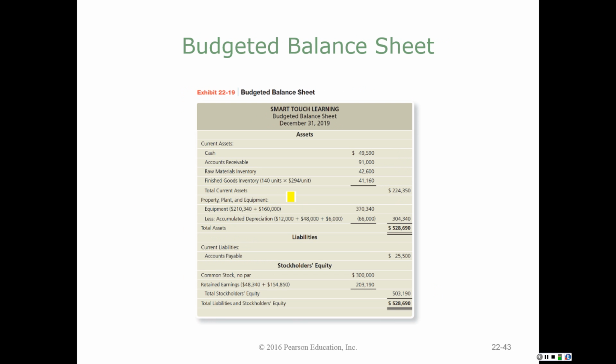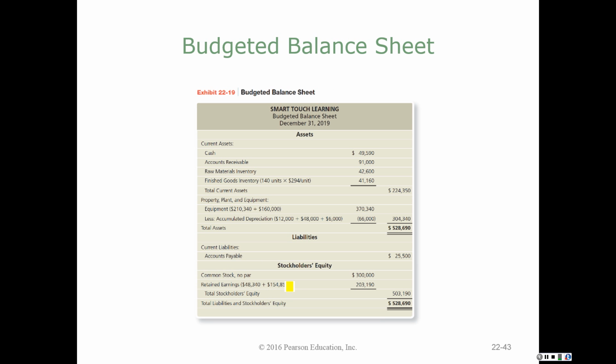So now I can prepare that balance sheet. I have the cash amounts from the beginning of the year. I have the receivables from my cash budget, the raw materials and finished goods inventory from my raw materials budgets. I have the property, plant, and equipment from the prior year balance sheet plus the equipment that I was going to purchase, and we've calculated depreciation. We know accounts payables from our cash disbursement budget.